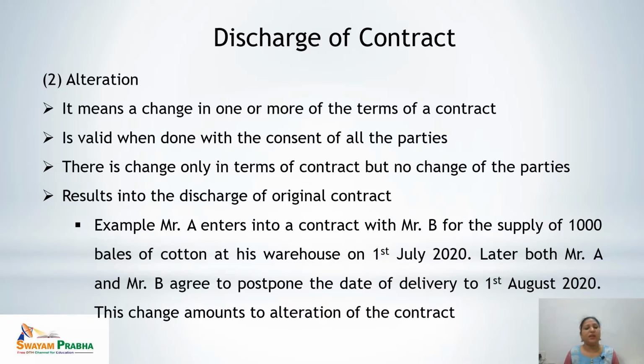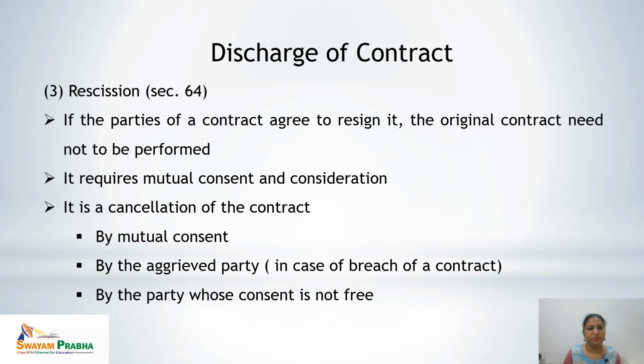We can clearly see in this example that the date of delivery has been postponed by the consent of both the parties, Mr. A and Mr. B, from 1st July 2020 to 1st August 2020. So there is an alteration to the contract, done with the consent of both the parties involved. So it leads to discharge of the original contract.